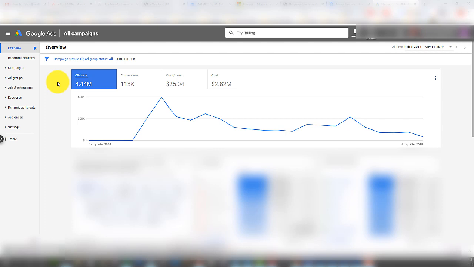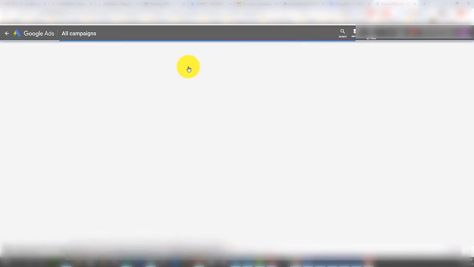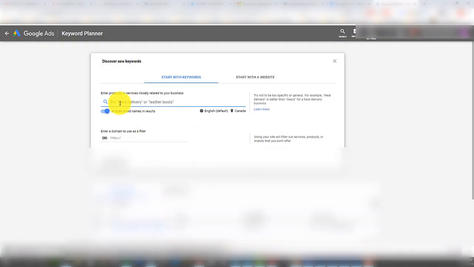I use it also for display ads and all that kind of stuff, and search traffic as well. So if you have something working on Bing, you can always bring it over to Google and run it here as well. So inside the tools section, they have a really good keyword planner. The keyword planner from Google is the one I use to get keywords regarding my niche that I want to target on Bing.